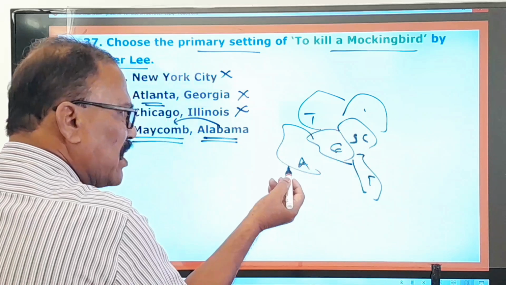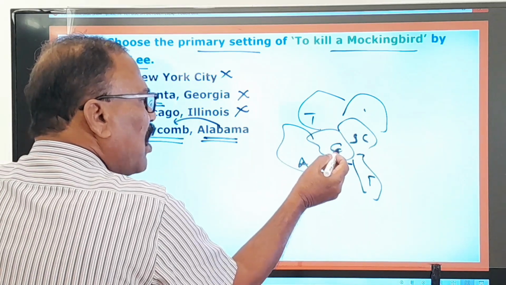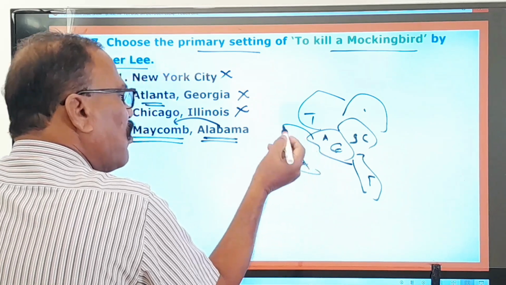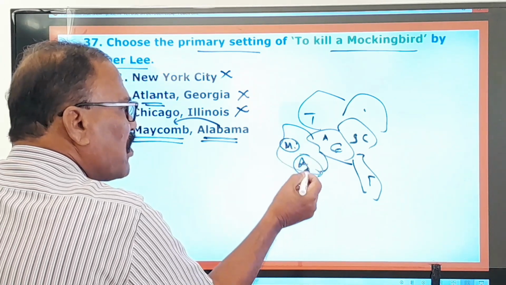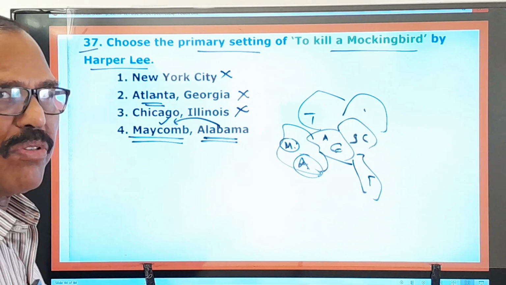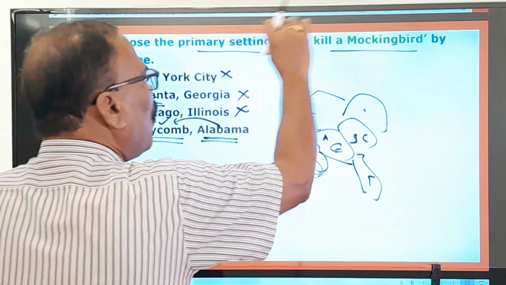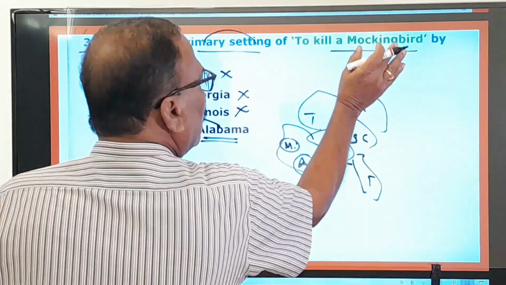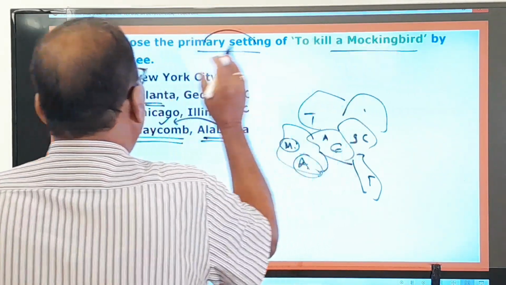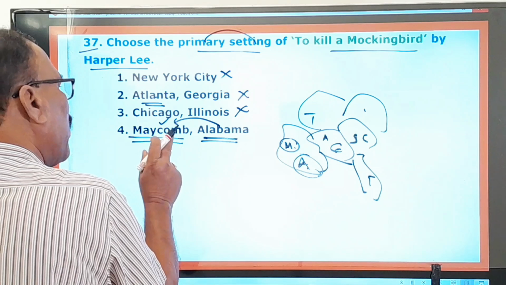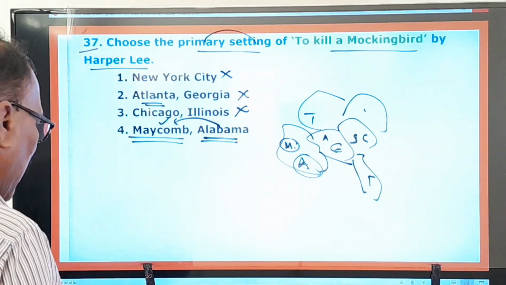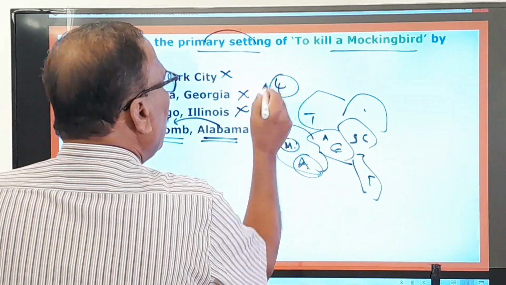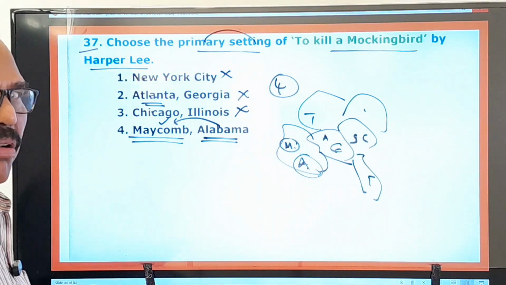So these are all the states, and for Georgia this Atlanta is the capital city, for Alabama Montgomery is the capital city. So like that there are so many cities in Alabama state. So this Macomb is one of those cities, and in that city the whole story has taken place. And that's why the primary setting of this novel To Kill a Mockingbird by Harper Lee is in Macomb, Alabama. Right, and first one, second one, third one are wrong, only the fourth one is the right one. Now you move on to the next question.